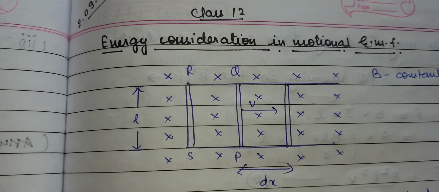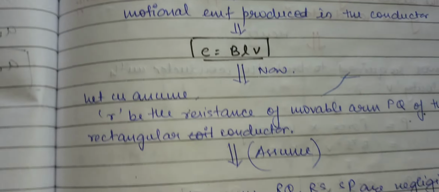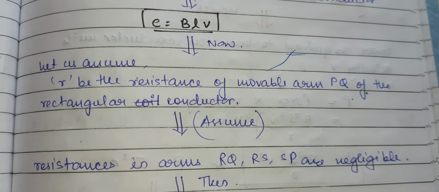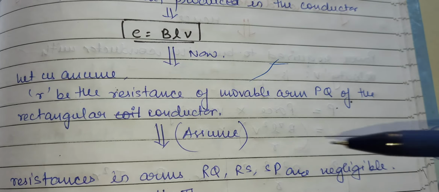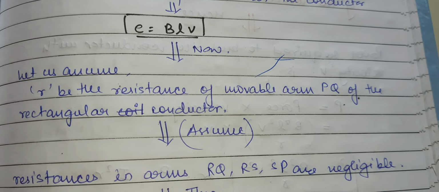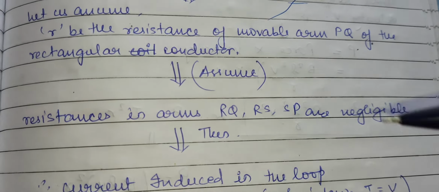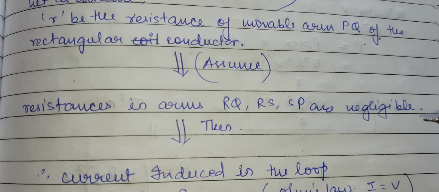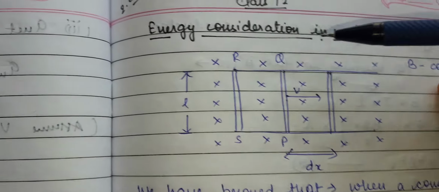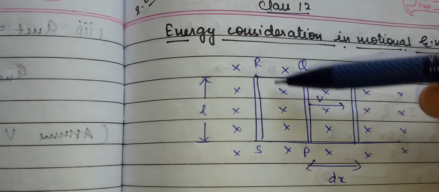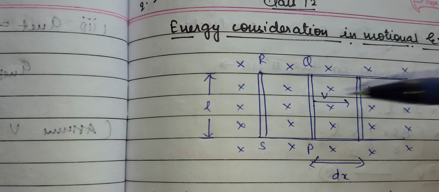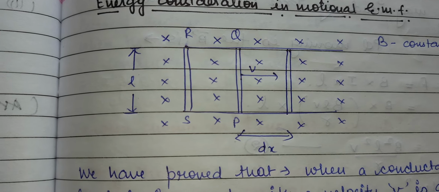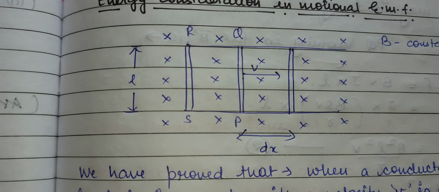But what we are supposed to do now is assume that R is the resistance of the movable arm PQ of the rectangular coil. But what else do we need to assume with that? We need to assume that the resistance in the arms RQ, RS and SP is negligible. That means the other arms, which are fixed and not moving, have negligible resistance. We will consider these resistances as negligible.